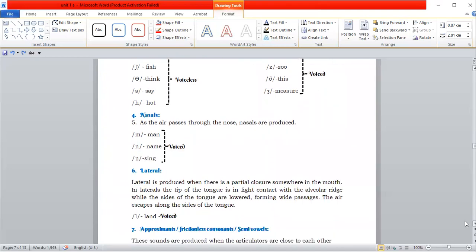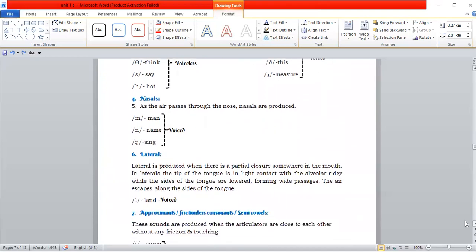Next is nasals. As the air passes through the nose, nasals are produced, like m, n and ng sounds. Man, name, sing. So these are voiced sounds, because vibrations are observed in the vocal cords. If the vibration is produced in the vocal cords, then those sounds are called voiced sounds, as we discussed earlier.